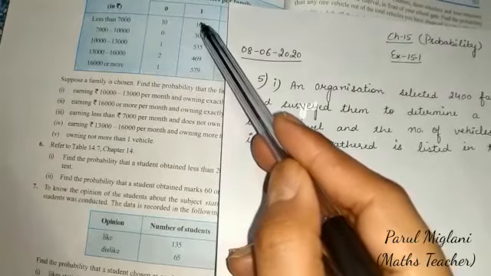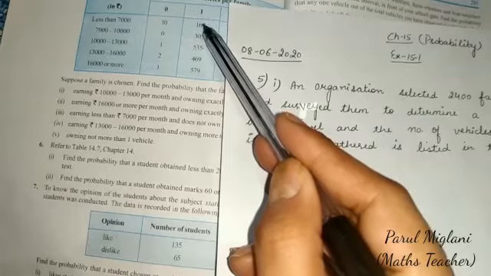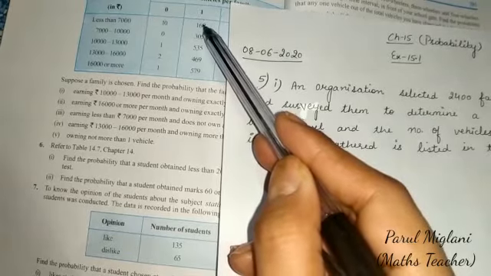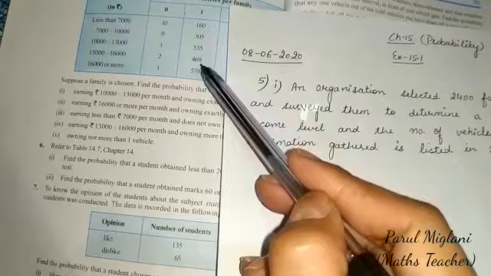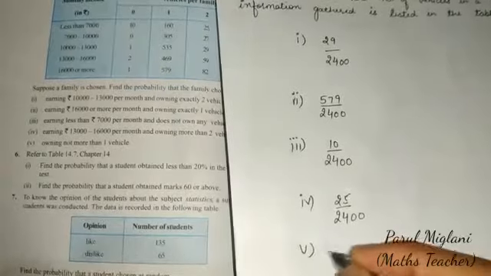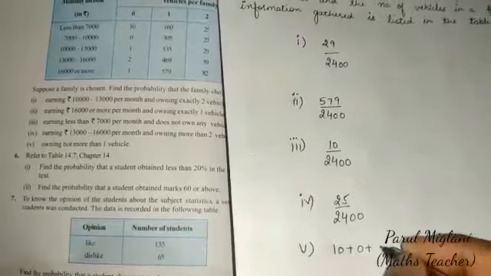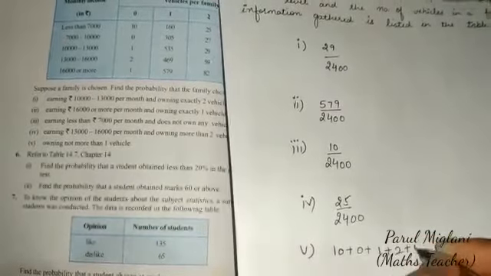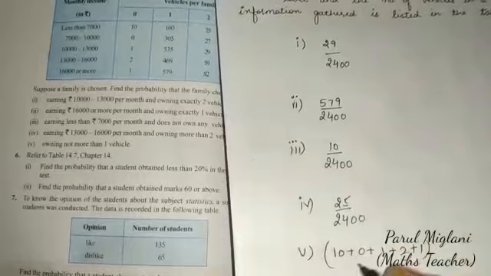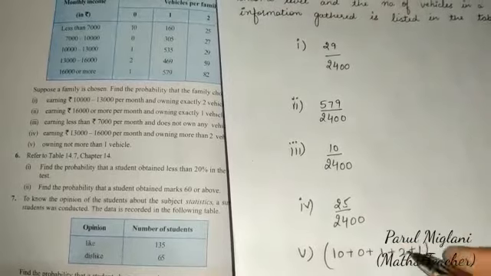These are the families which have no vehicle.